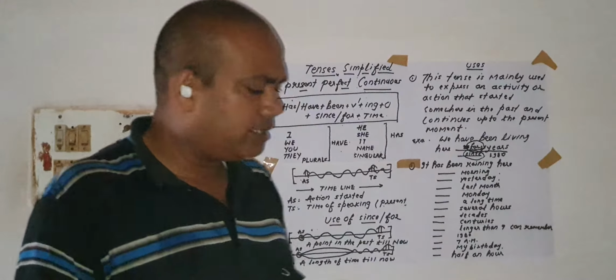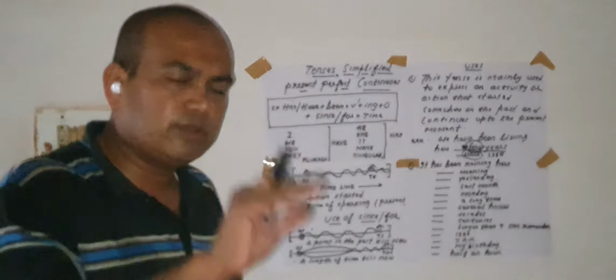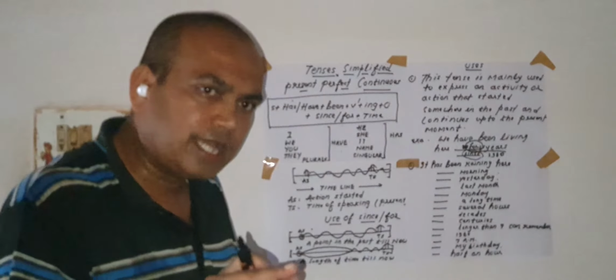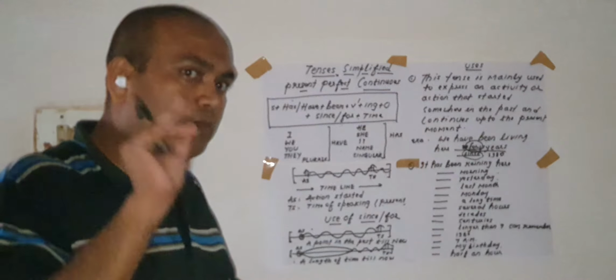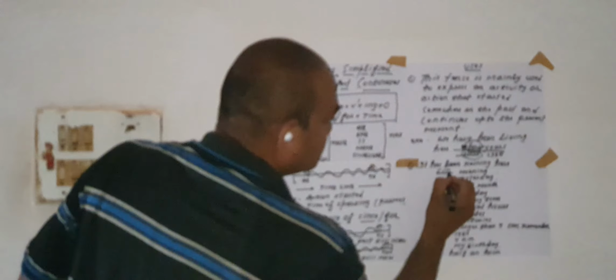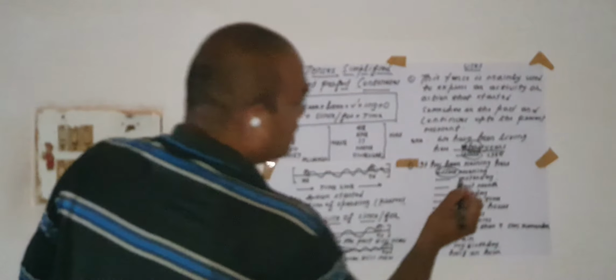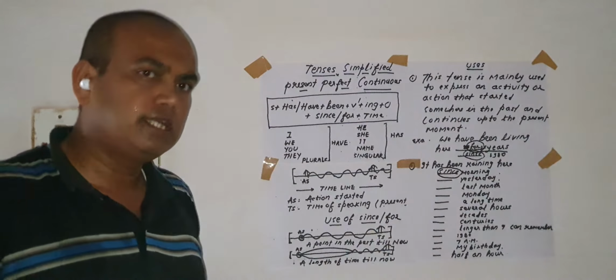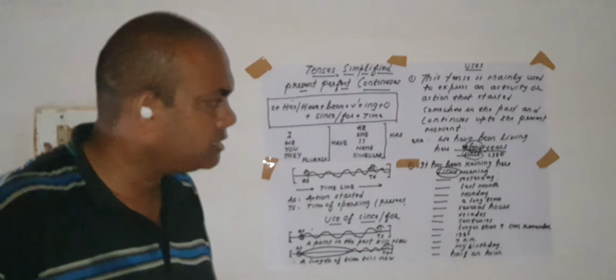Now some more examples. It has been raining here. What will come just before morning? Morning is a period of time or point of time? Just tell me. Morning is a point of time. So before this particular word morning I will use since. Similarly with evening I will use since.